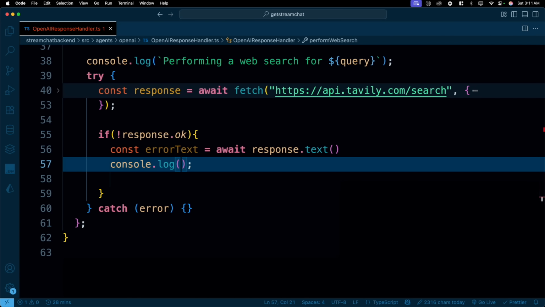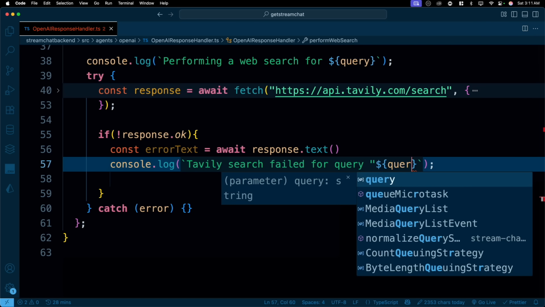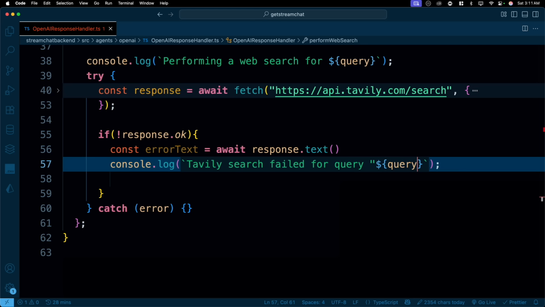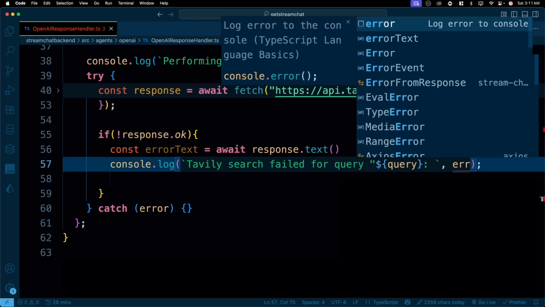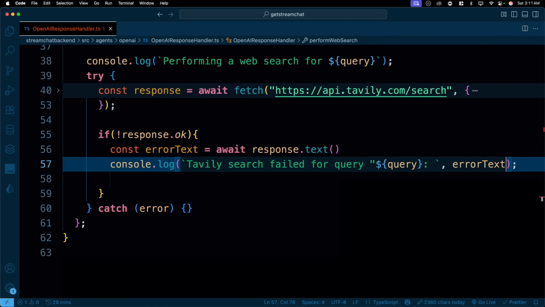So console.log, and we'll say Tavily search failed. These error messages will help us debug later on when we are stuck. And for what you failed to search, let's throw that query as well. And after that, we can have the error text as well. Let's keep it outside. Error text, let's throw that just for fun.